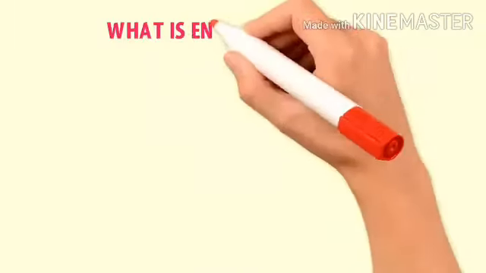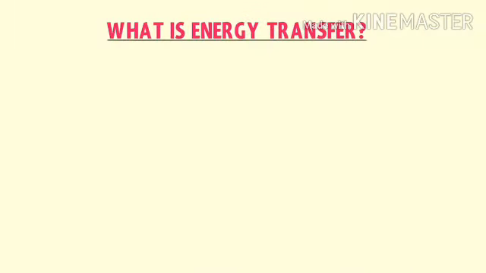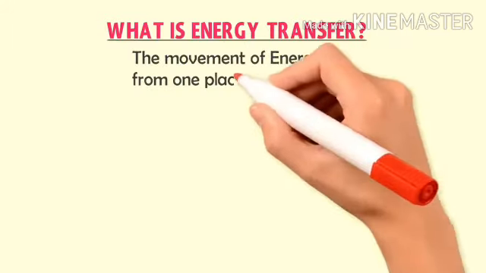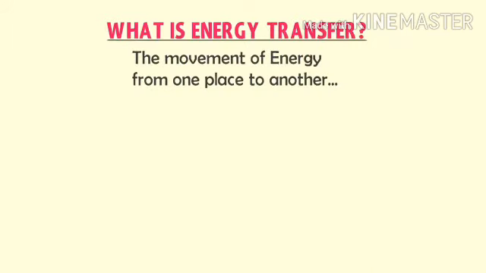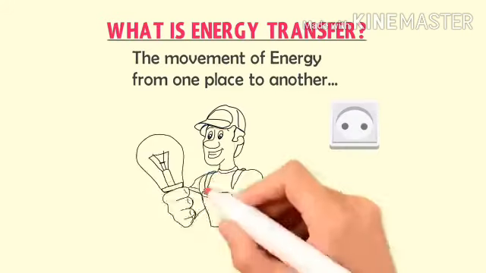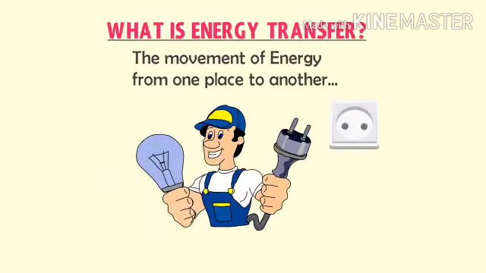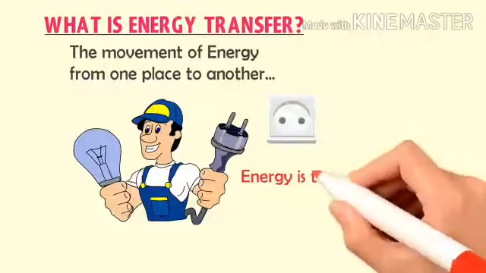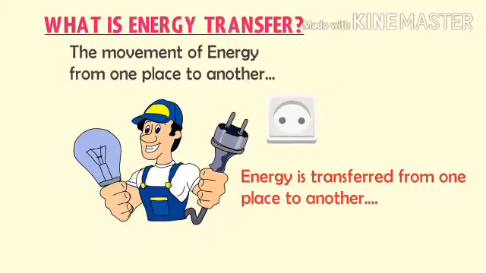Now, what is energy transfer? Energy transfer refers to the movement of energy from one place to another. For example, we know that energy flows from your wall socket, then moves through a charger or wires into the home electronics. The energy is being transferred from the wall socket to the electronics. So when energy is just transferred from one place to another, it is known as energy transfer.